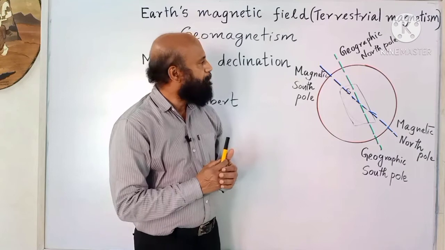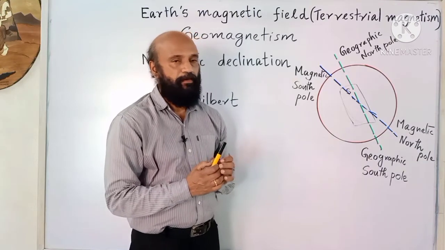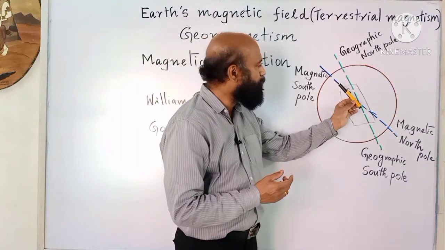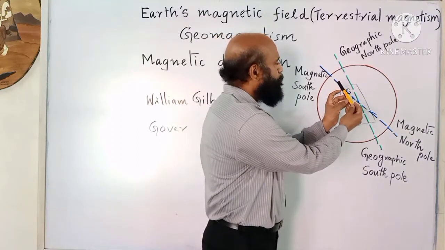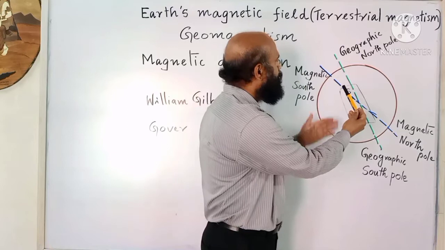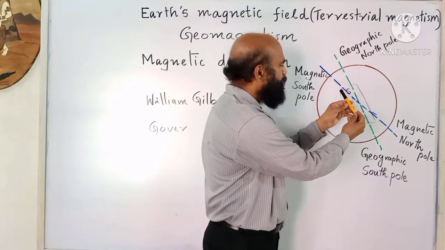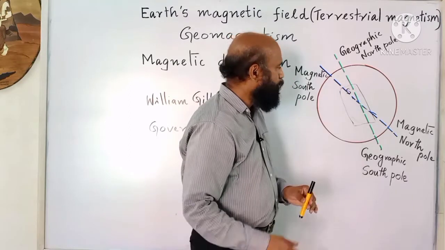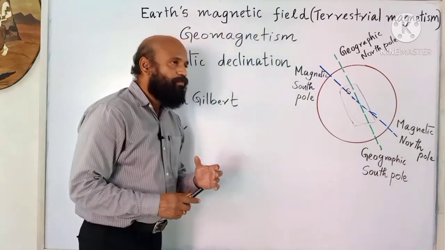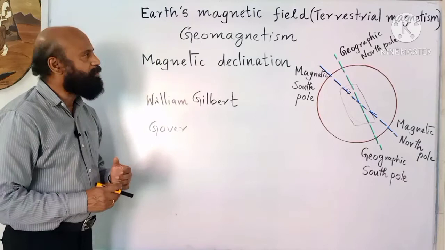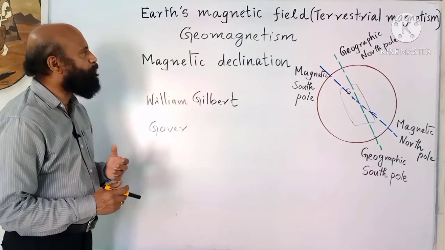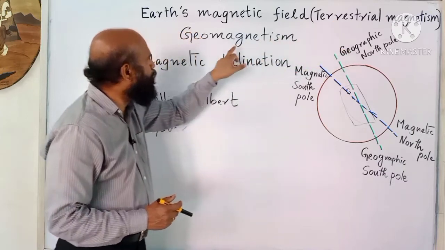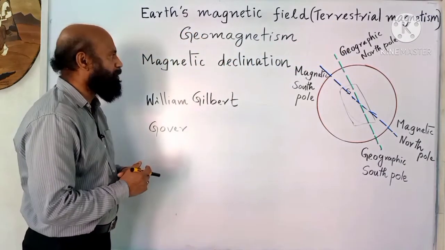We know that a freely suspended bar magnet will be aligned in the north-south direction. The north pole of the bar magnet will be pointing towards the north pole of the Earth, and the south pole will be pointing towards the geographic south. The branch of physics which deals with the Earth's magnetic field is known as terrestrial magnetism or geomagnetism.